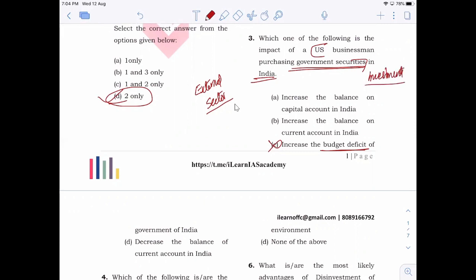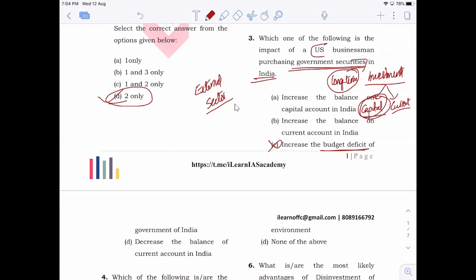Now, is investment part of capital account or current account? Capital or current? As you already know, investments are long-term in nature. The entire transaction takes a longer period of time, right? That particular person makes investments, he or she will hold that investment for a longer period of time, and then after a particular point, they will be taking back their investment. So the entire cycle of the transaction will take much larger time. So it is long-term. So it is capital account, right?